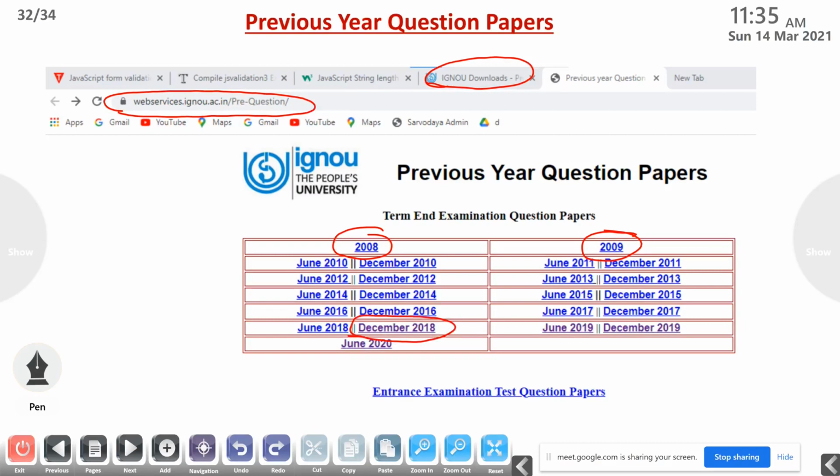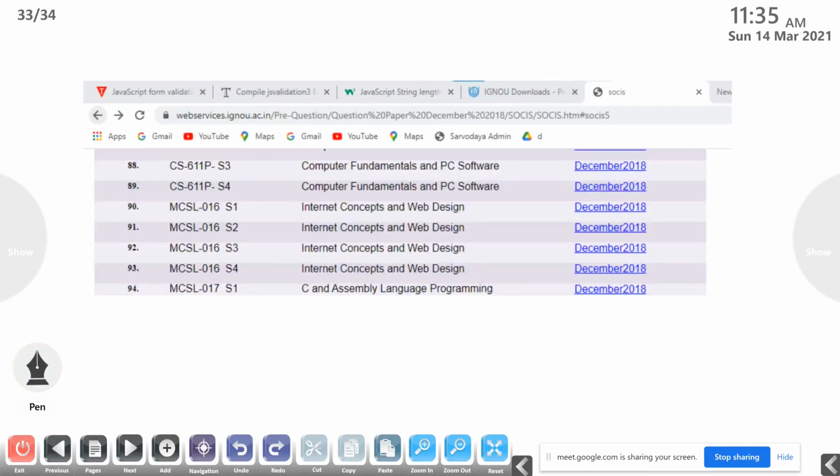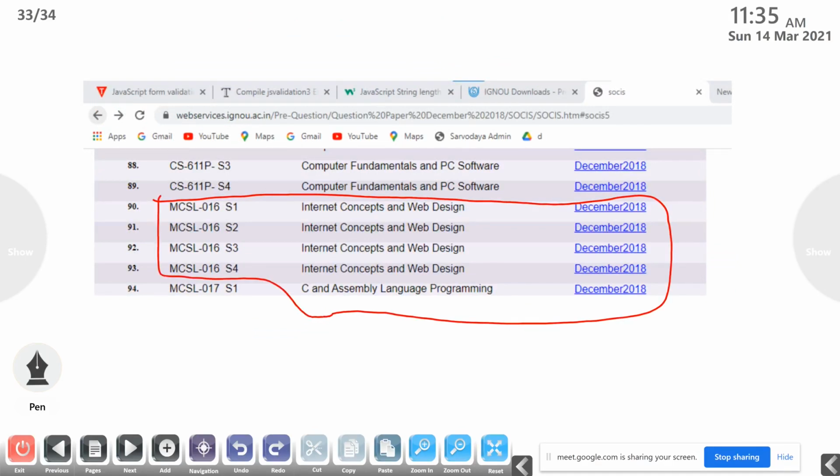I think so. You just go through, and from this December 2018, we will get, how many questions are there? This much of questions. 1, 2, 3, 4 set of questions are there. MCSL 016, S1, S2, S3 and S4. You can download it from here, December 2018, S1, then S2, S3 and S4.